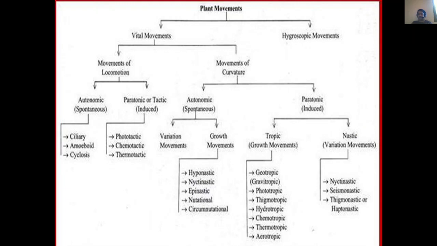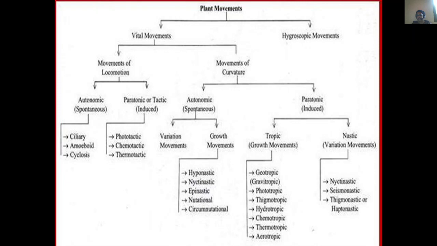Paratonic movement is nothing but the induced movement. There are again two types: the tropic movement, which is due to growth, and the nastic movement, which is due to variations in the structure. In the tropic movement, again there are different types: geotropic, phototropic, thigmotropic, hydrotropic, chemotropic and thermotropic movement. In the nastic movement also you can find three types: nyctinastic, seismonastic and thigmonastic.